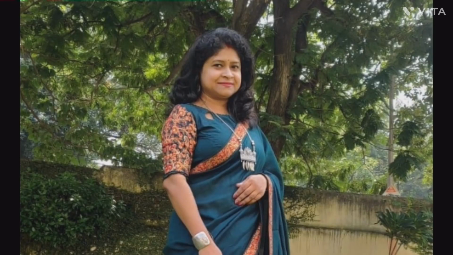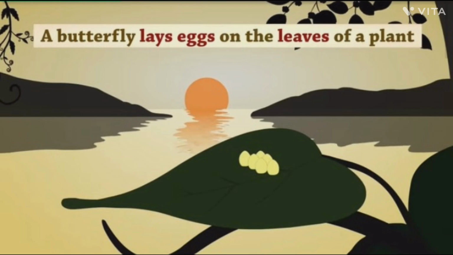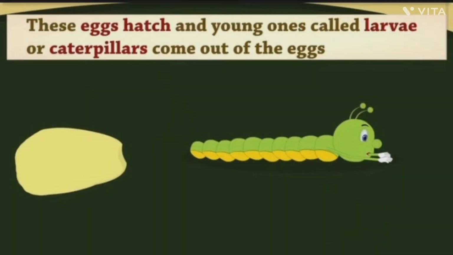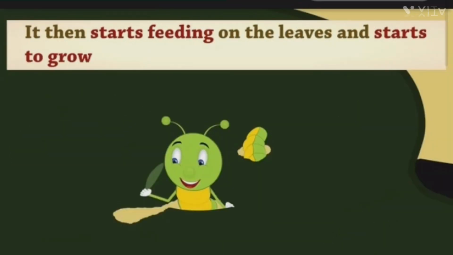In this video today we learn the beautiful journey from caterpillar to a butterfly. This beautiful journey starts when a butterfly lays eggs on the leaves of a plant. These eggs hatch and small babies called caterpillars come out of the eggs. Caterpillars start feeding on the leaves and start growing bigger.